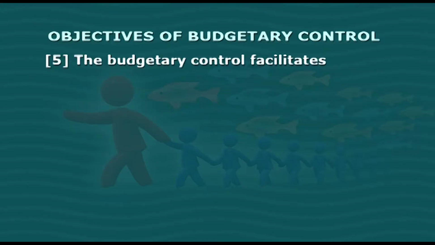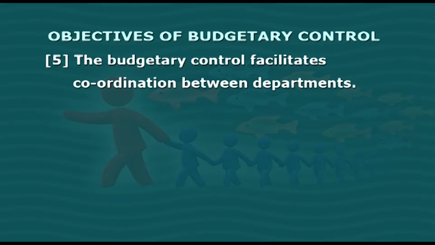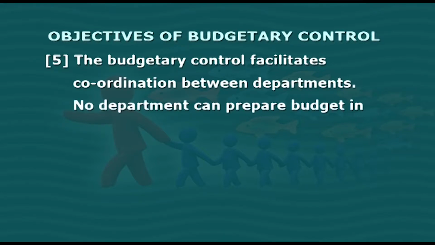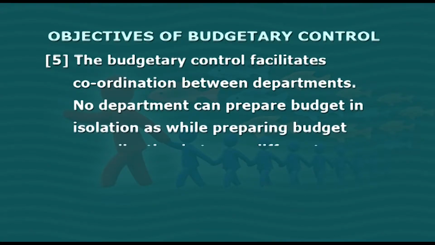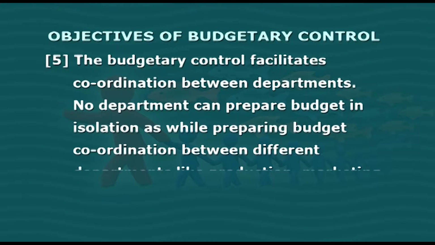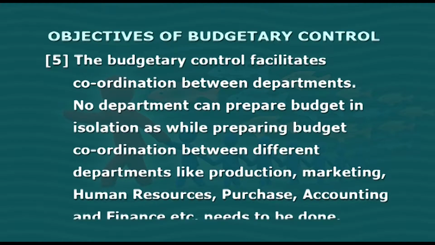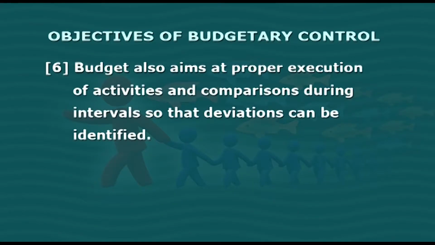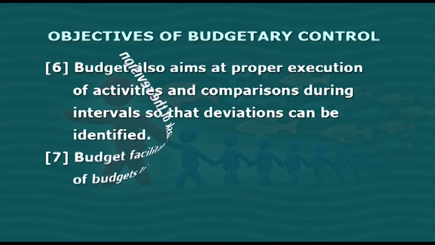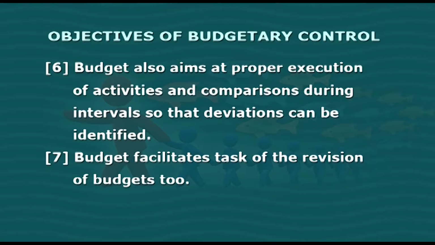Budgetary control facilitates coordination between departments. No department can prepare a budget in isolation, as while preparing a budget, coordination between different departments like production, marketing, human resources, purchase, accounting, finance and so on needs to be done. Budget also aims at proper execution of activities and comparisons during intervals so that deviations can be identified. Friends, budget also facilitates the task of revision of budgets.